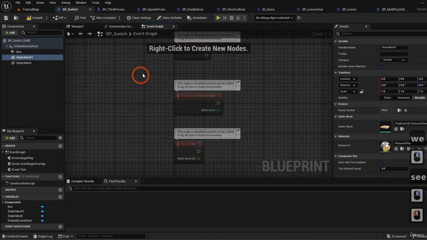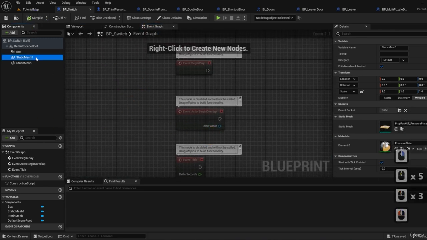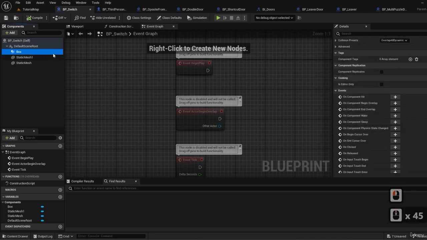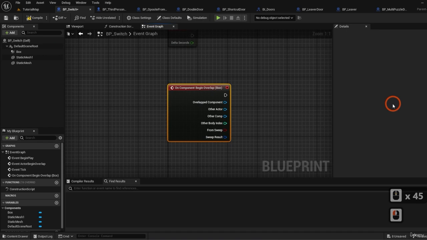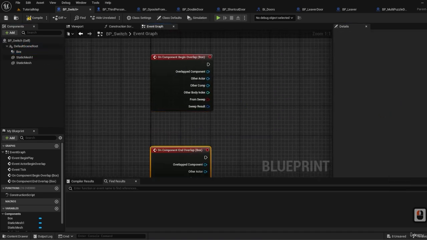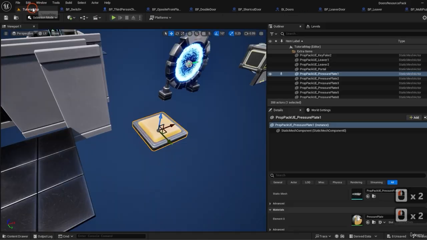Okay, let's go to event graph, and we're gonna need the two overlap events, begin and end overlap from this box. So we're gonna get the begin overlap and also the end overlap. Now, this time we won't do the casting or the other component has tag, because we will have two switches.